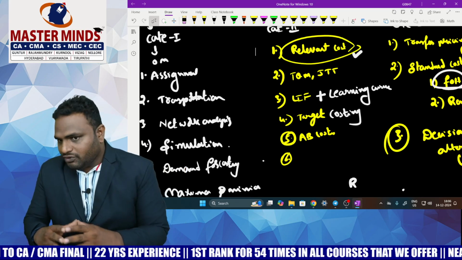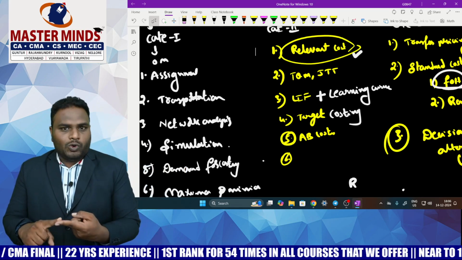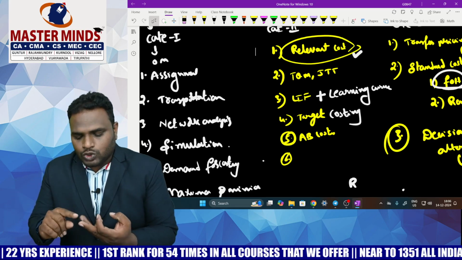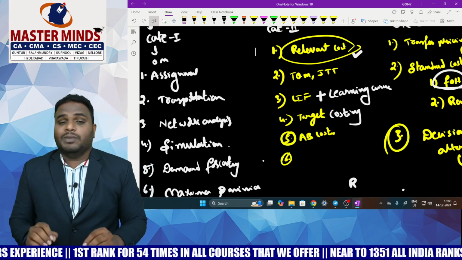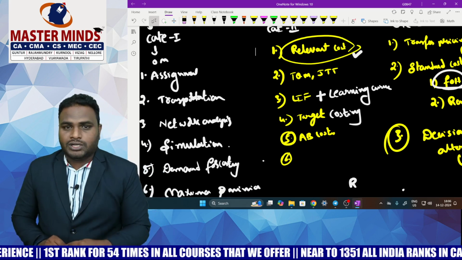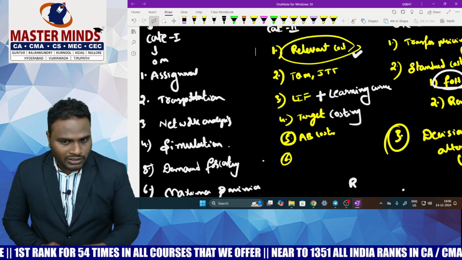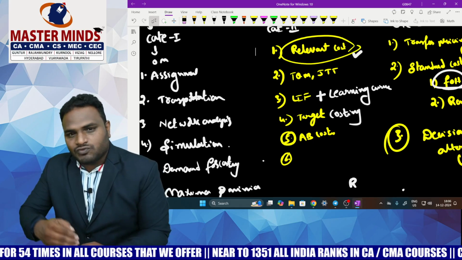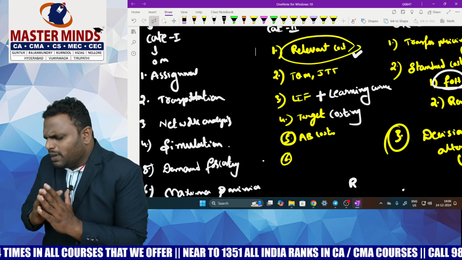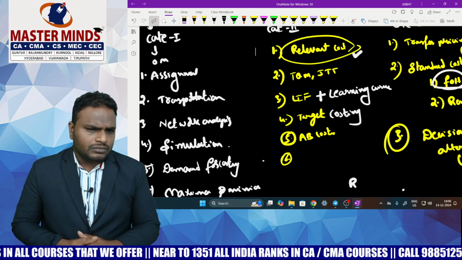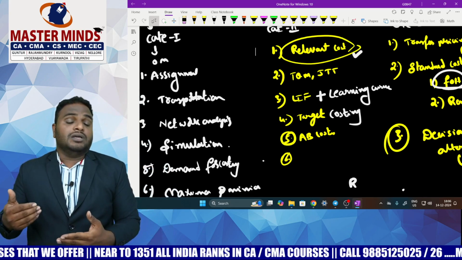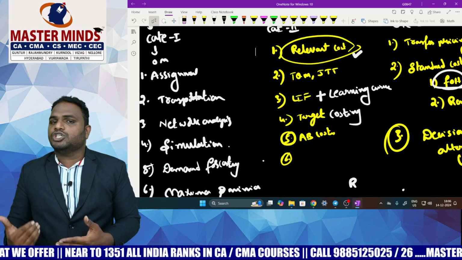Next is network analysis. In network analysis, we have the CPM model, PERT model and crashing. Please give utmost importance to the PERT model, meaning estimation of duration, probability calculation and standard deviation. After that, please focus on crashing. Just one problem on crashing is sufficient. It is the institute's favorite area, that crashing.